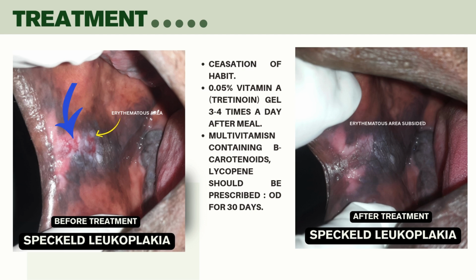picture. This erythematous part has gone and there's pigmentation that has started. This is known as post-inflammatory pigmentation, when the lesion starts to heal up. And this is the treatment that we have given to this patient. This is a session of habit counseling, and this gel to be applied on the lesion, and these multivitamin capsules, and a bit of lifestyle changes. And after around 1.5 to 2 months, the patient came with this healed lesion.